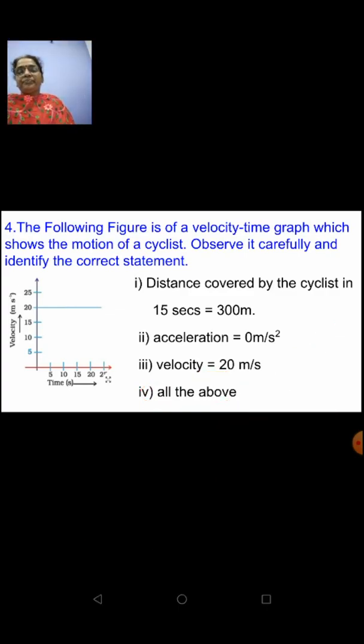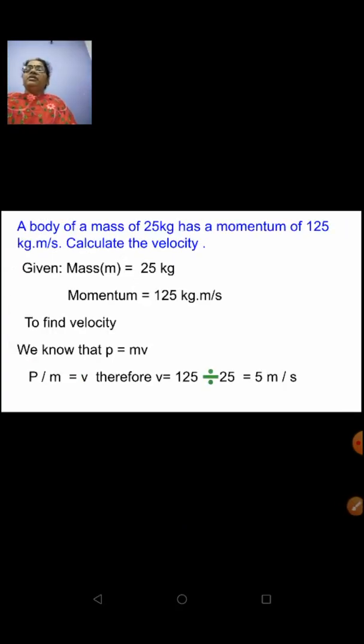Okay? Now, next question. See, a body of mass 25 kg has a momentum of 25 kg meter per second. Calculate the velocity. Very simple. See, if suppose this mass is given in terms of grams and your momentum is given in terms of kilogram meter per second, in that case, you have to convert the gram to kilogram. Remember that. Now here mass is 25 kg and momentum is 25 kg meter per second.